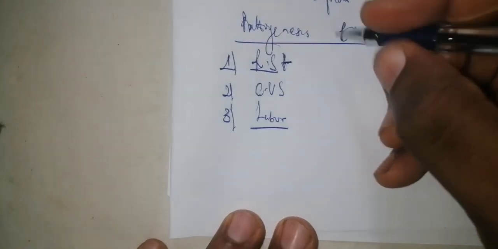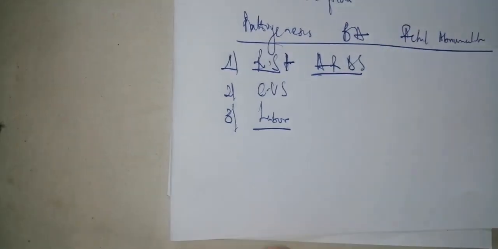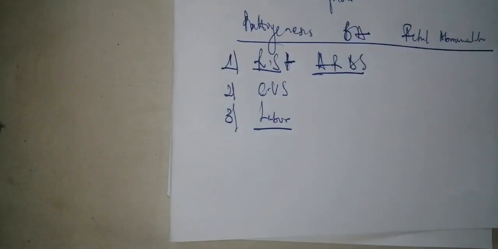You have elements like acute respiratory distress syndrome. Acute respiratory distress syndrome is when there is a lack of type 2 pneumocytes, and mostly this occurs when the child was born at less than 28 weeks of gestation. Is it clear?